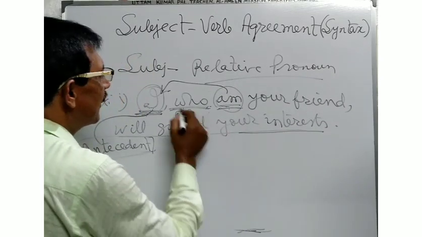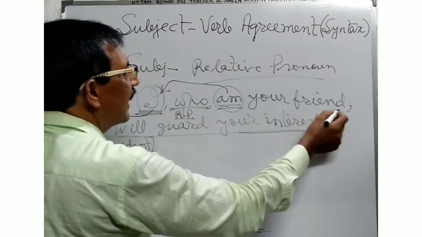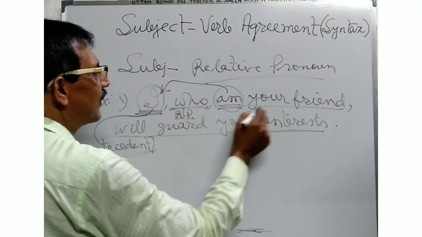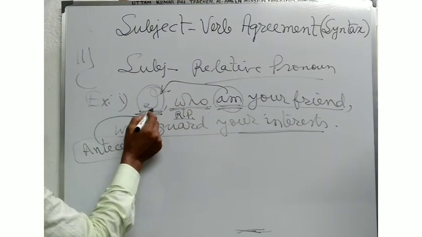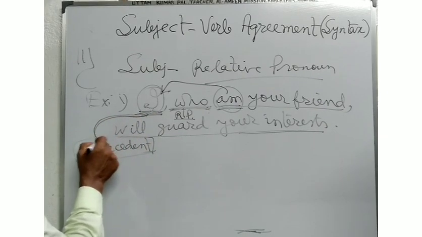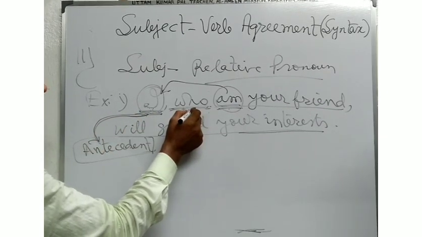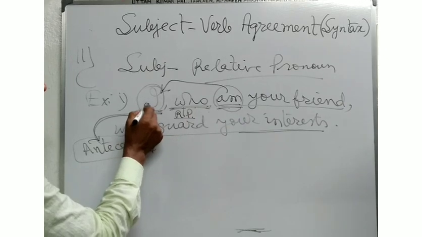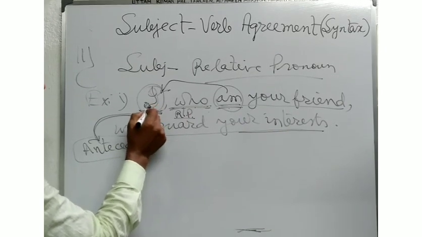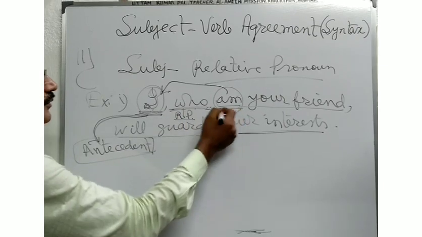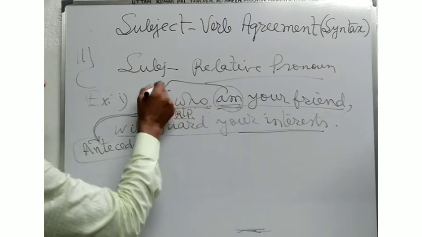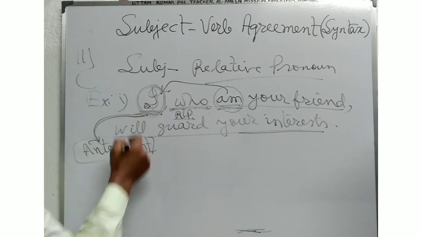This is the principal clause, and who am your friend is called the relative clause. Here I is the antecedent, and who is the relative pronoun. It refers to the antecedent I. So in this way you will have to use the verb according to the person and number of the subject.